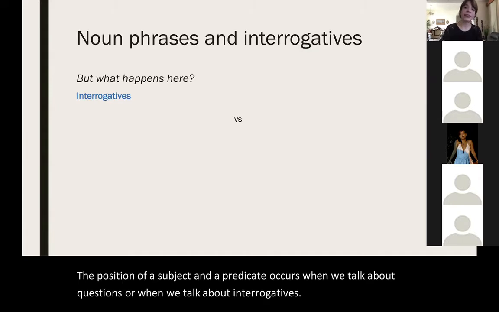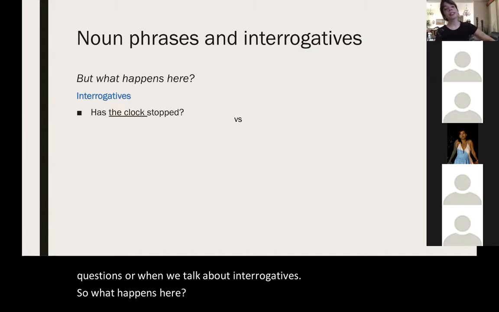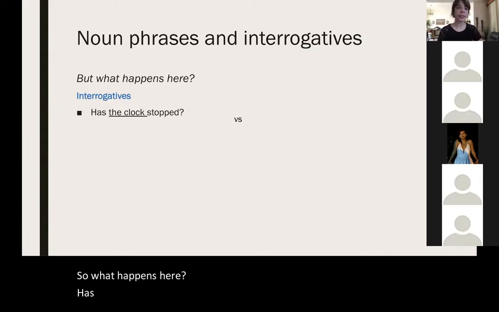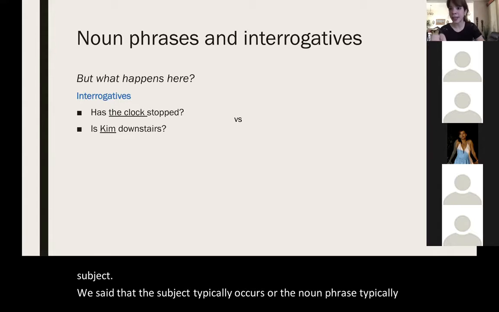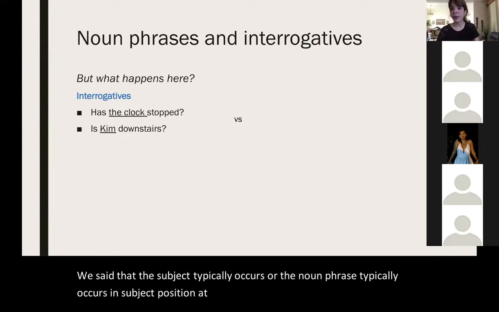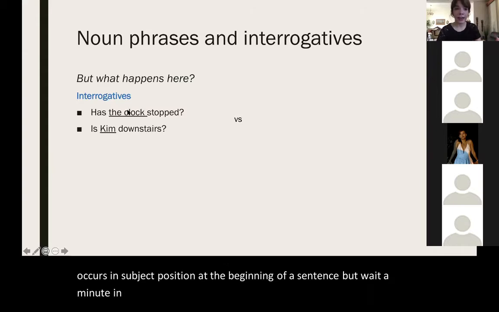So what happens here? Has the clock stopped? Is Kim downstairs? Now I want you to observe and to really look at the subject. We said that the noun phrase typically occurs in subject position at the beginning of a sentence. But wait a minute, in an interrogative, it's here in the middle.